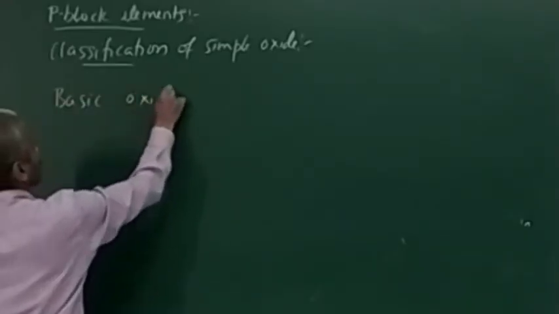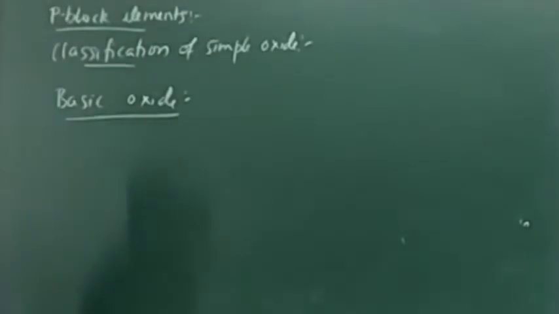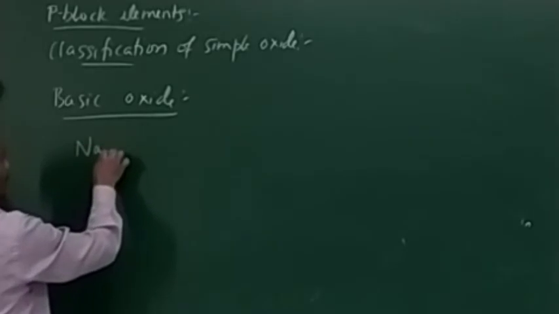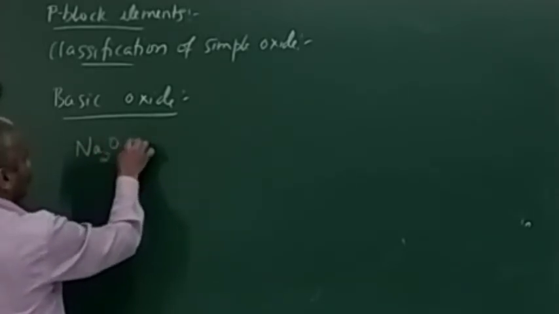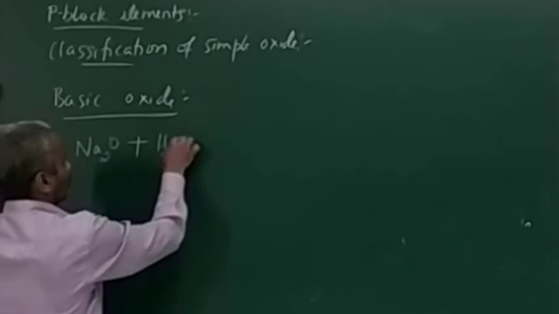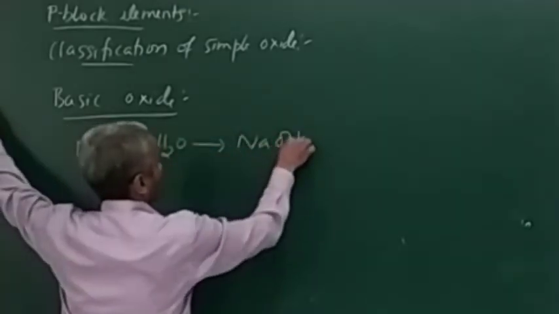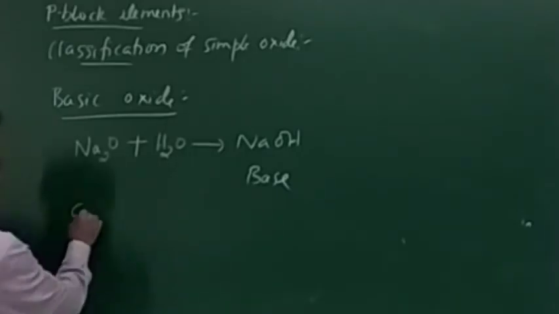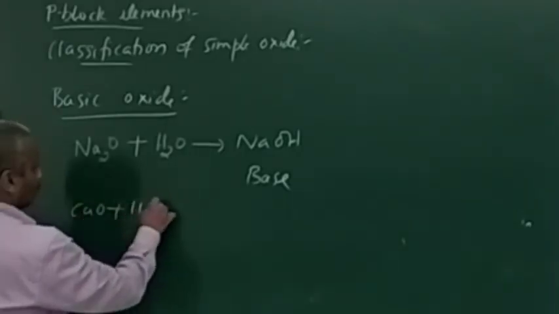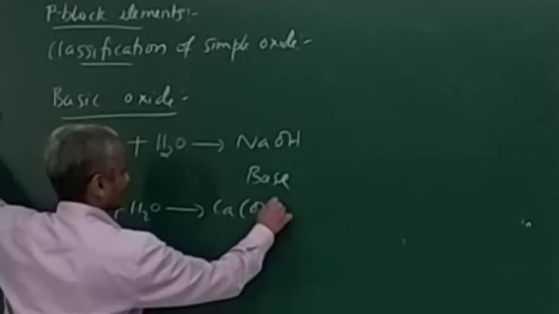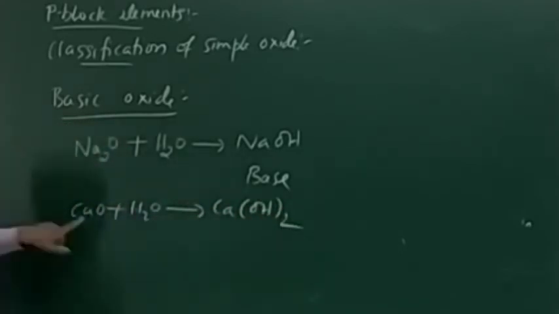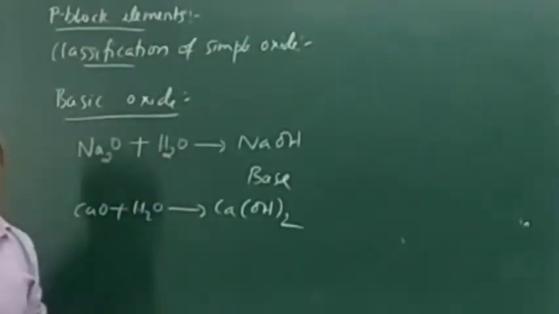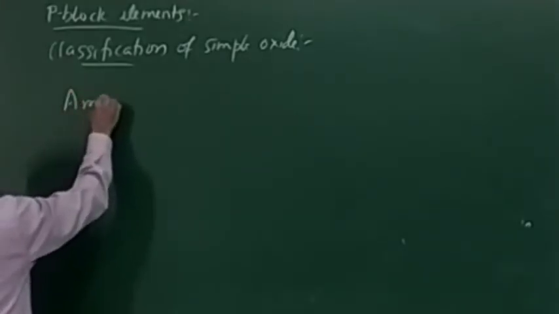Basic oxide, which forms the basic oxide? Metal. So if sodium is there in the form of Na2O, reacting with water, we are going to get NaOH, a base. So it is a basic oxide. CaO, when reacting with water, gives calcium hydroxide. Again, it is a base. This is a base, so this is a basic oxide. Now, amphoteric oxide.